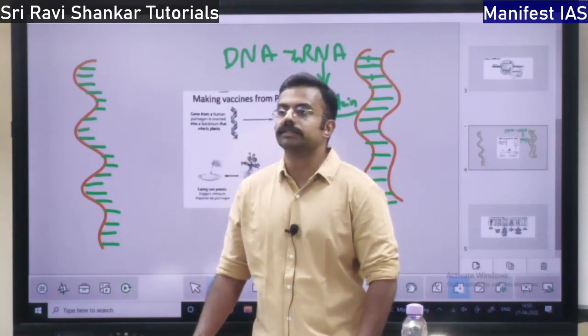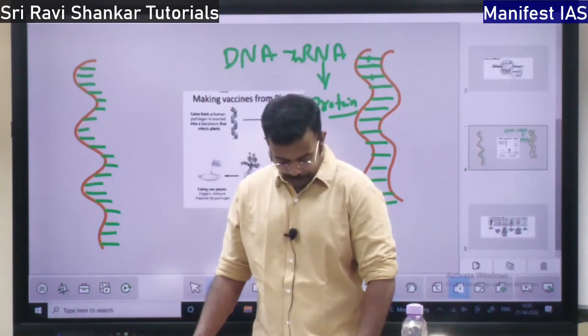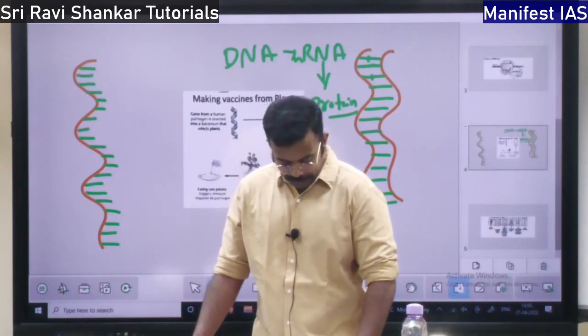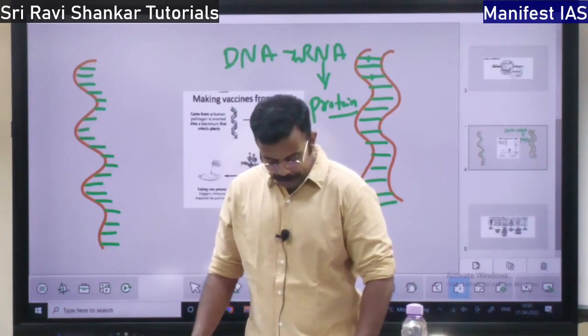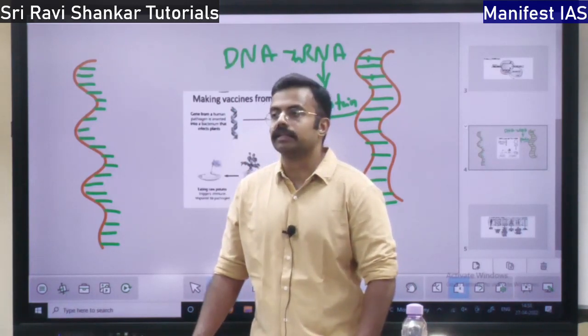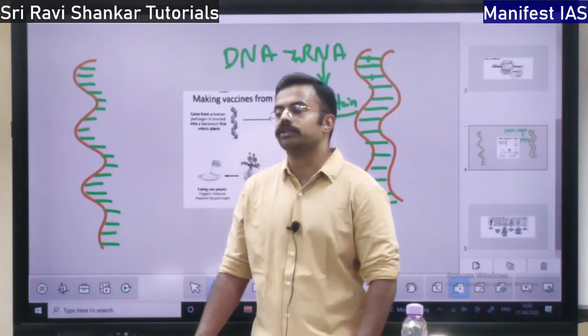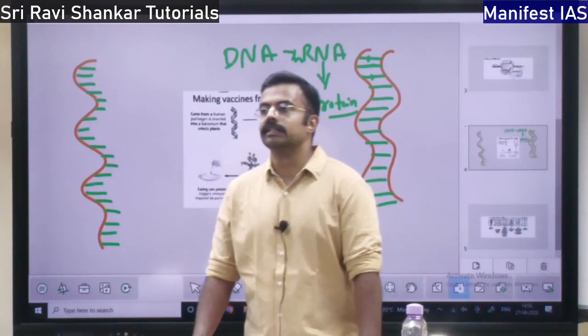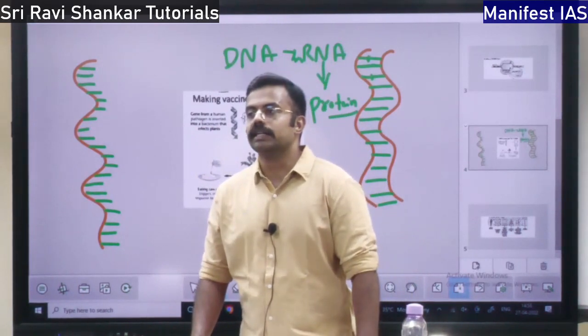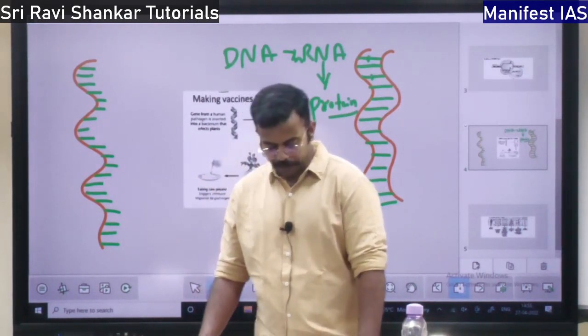He is the person who gave the name biotechnology, not very important. Then in 1928, what happens? Penicillin is discovered. Penicillin is an antibiotic, the first antibiotic. So who discovered penicillin? Alexander Fleming.